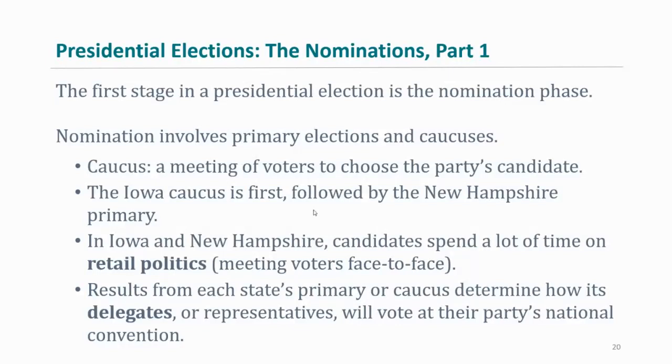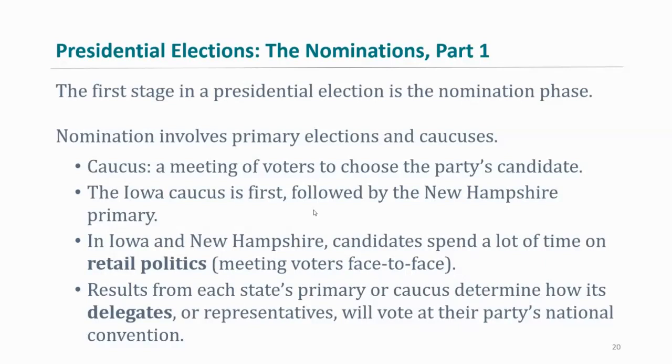And so this is why candidates will spend a lot of time in Iowa and New Hampshire, the two states that kick off the primary season. In Iowa and New Hampshire, candidates spend a lot of time on retail politics, meeting voters face to face. This is where they'll have meetings. They'll have campaign rallies. They'll have town hall events. Candidates will also go to community events, like county fairs there in Iowa, right? They want to go and meet people, right?